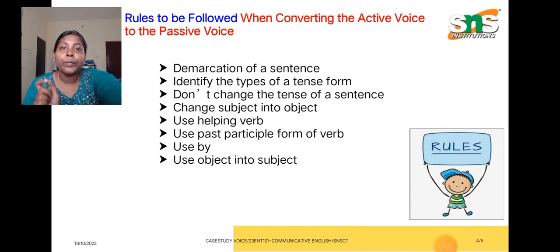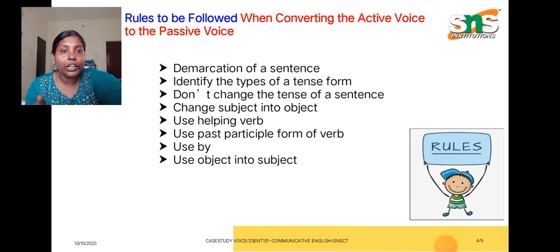In the sense that you are not supposed to change it: if a sentence is in past tense active voice, we are giving the equivalent answer in passive past. We are not giving our answer in any other form. Okay, so I repeat this again. Once you identify the tense form of a sentence in active voice, we give the equivalent. If it is active past, you bring your answer in the form of passive past. So do not change the tense of your sentence.